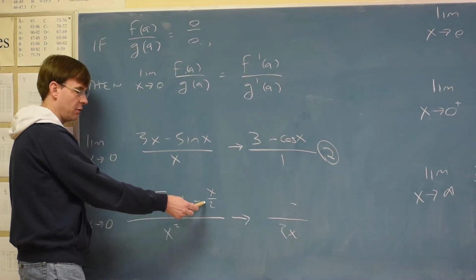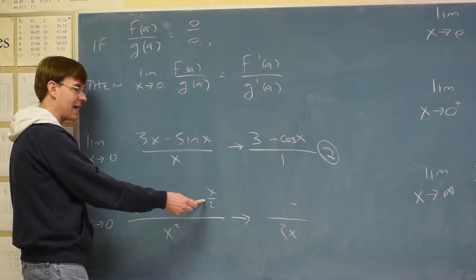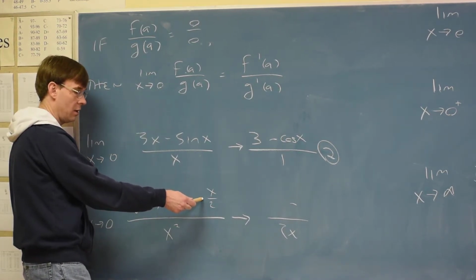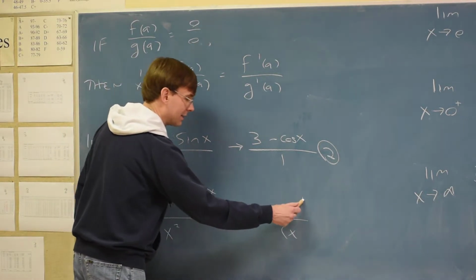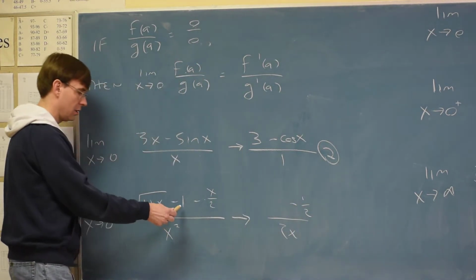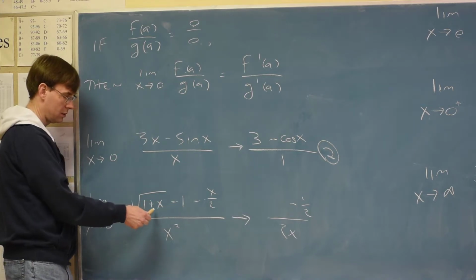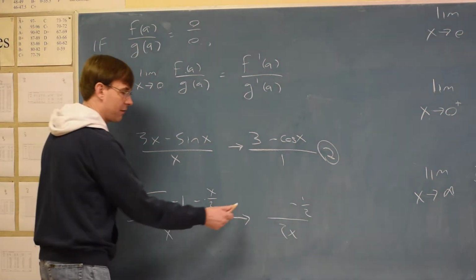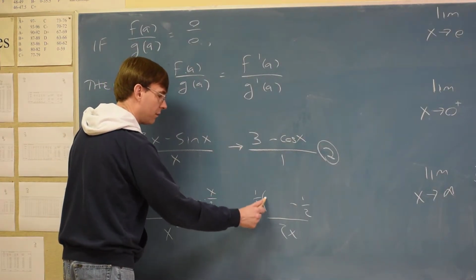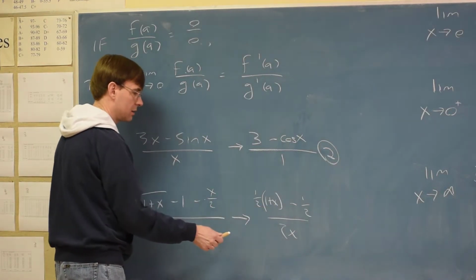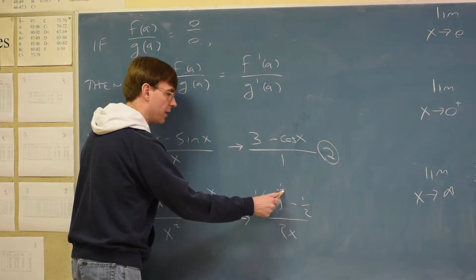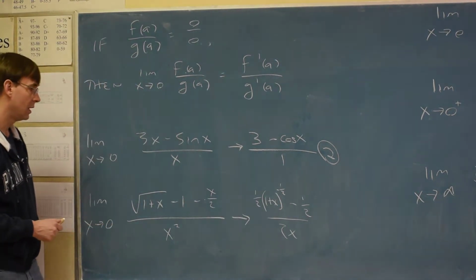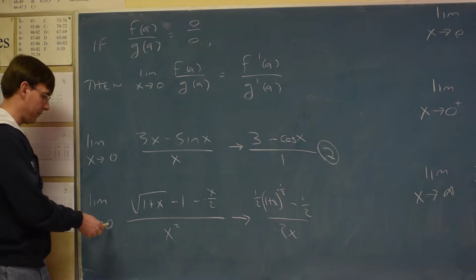Now the derivative of the top. This is like a half x as it's written here, and the derivative of half x is half. Derivative of this vanishes. This I think of as 1 plus x to the half, so that would be half times 1 plus x, doing the chain rule, to the negative half. And then I would try to plug into that.